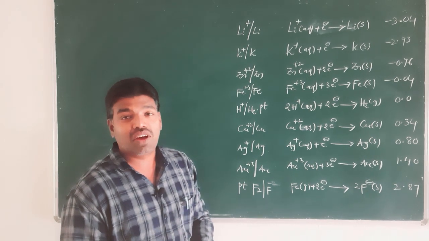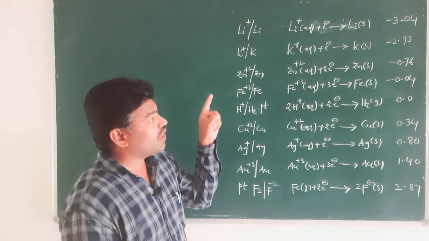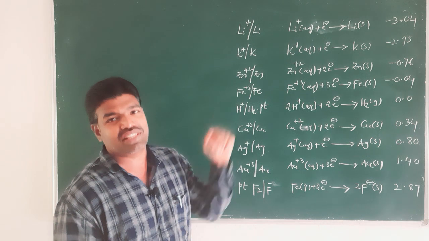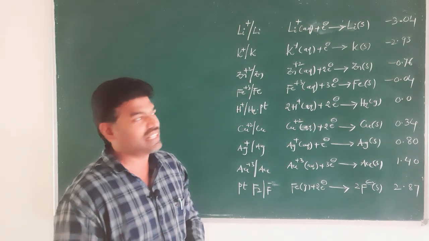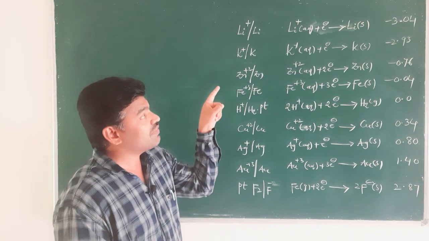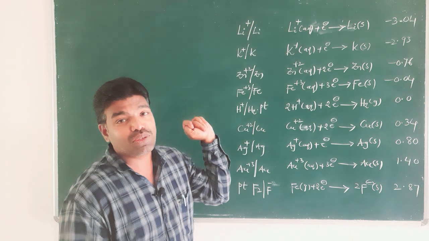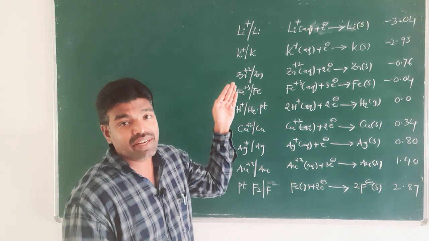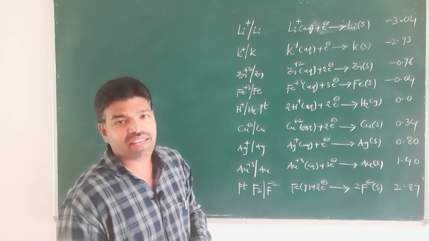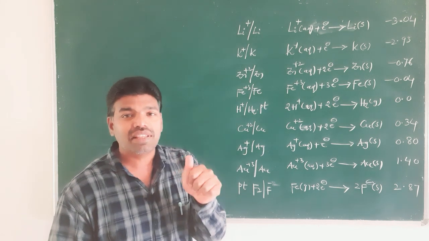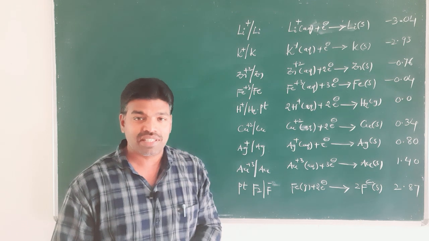The potentials of electrodes are arranged on the basis of their standard reduction potentials, right. So, the potentials of the electrodes are tabulated for reduction half cell reactions. Why are we giving that electrochemical series in reduction half cell reactions?